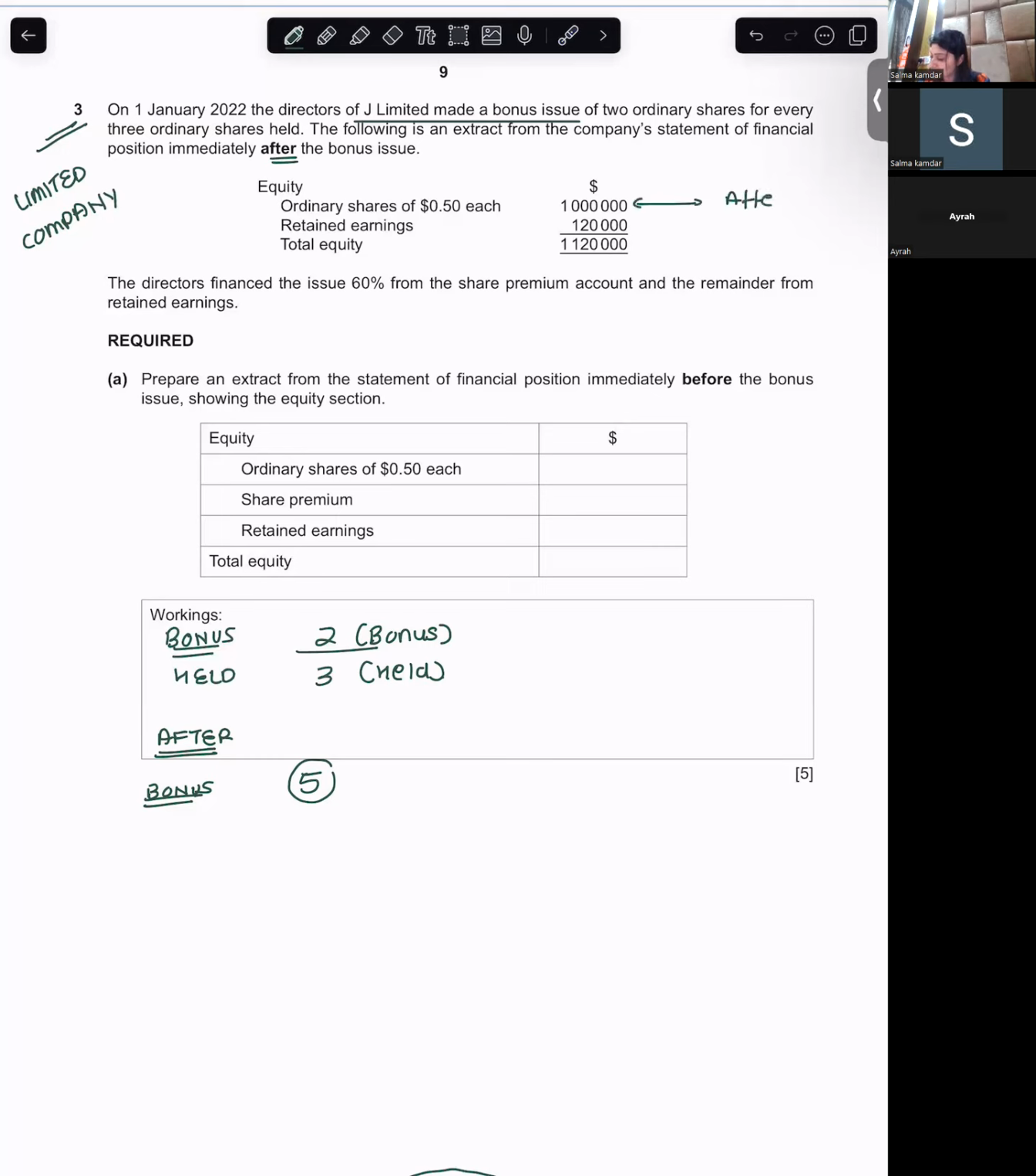So after bonus, how many shares? 1 million divided by 0.5. So we want the number of shares, and whenever you want the number of shares, you divide by the face value. So after bonus, they have how many shares? 2 million. So the number of shares after bonus is 2 million.